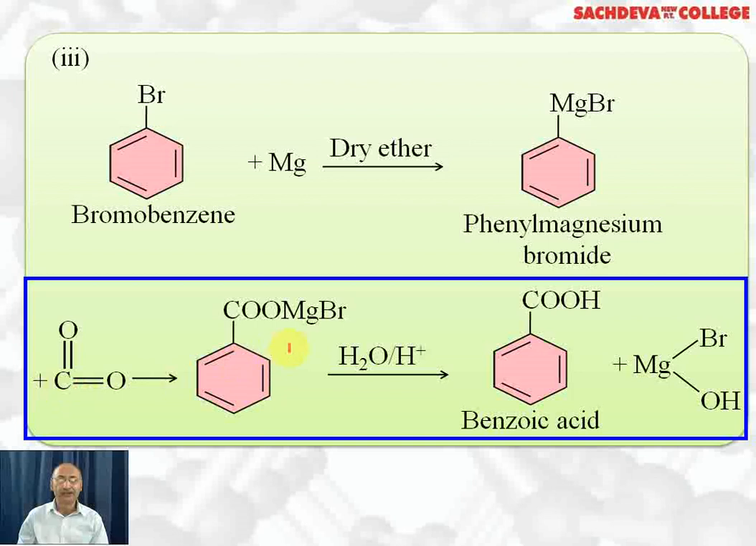So we get benzoxy magnesium bromide. On hydrolysis, the bond will break up here, H this side, OH this side. We get hydroxy magnesium bromide as a side product and benzoic acid as the major product.